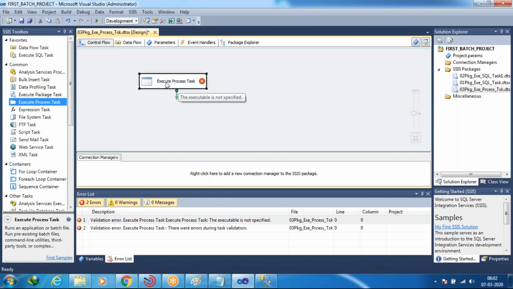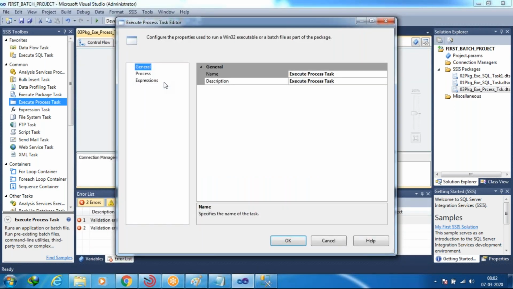After that, just double click on it. That will open the Execute Process Task Editor. In that there are so many options: General, Process, Expressions. But among those, we go only with the options we require. The General option is there for every task, with the task name and description. Here the name is Execute Process Task, and the description is also Execute Process Task. All those are common things.